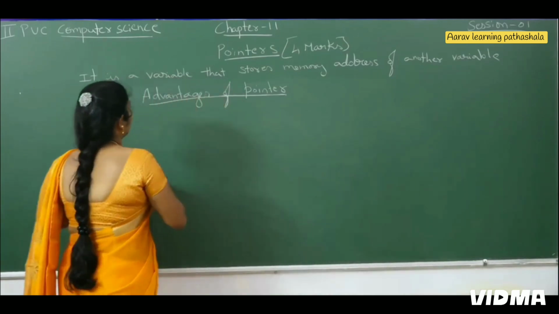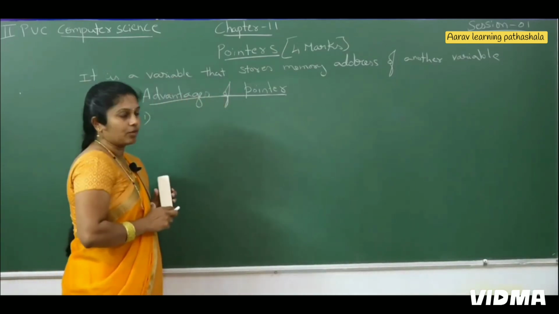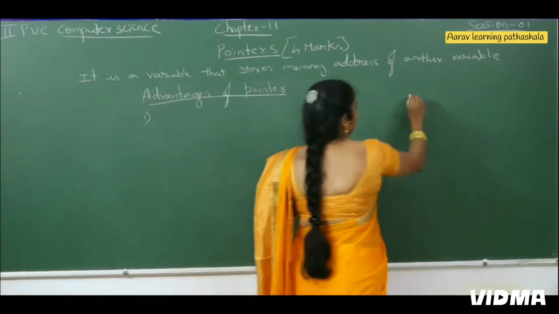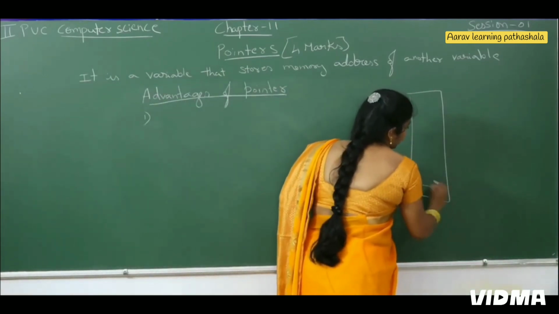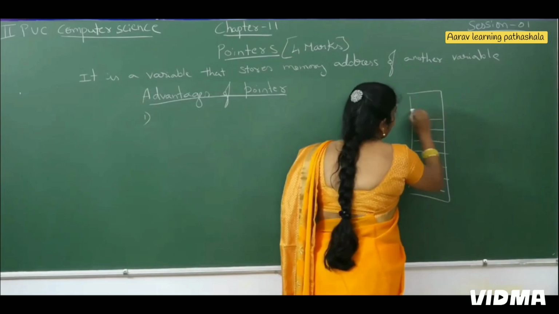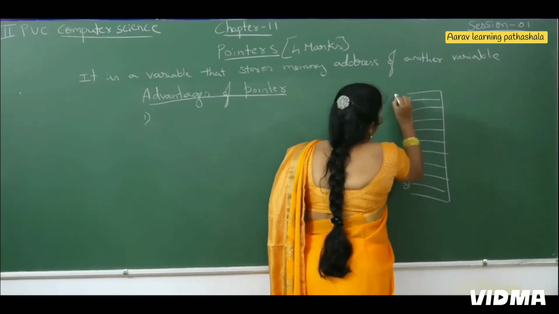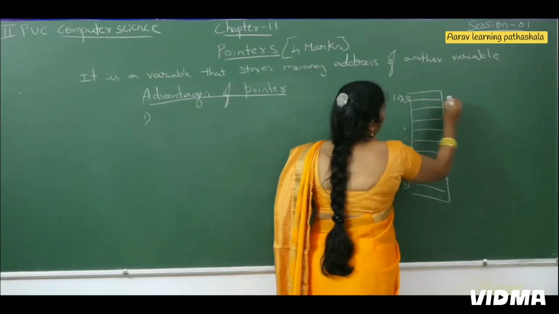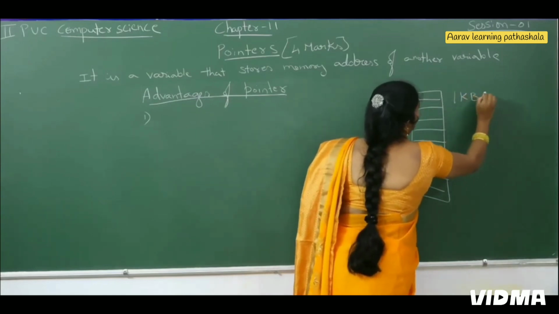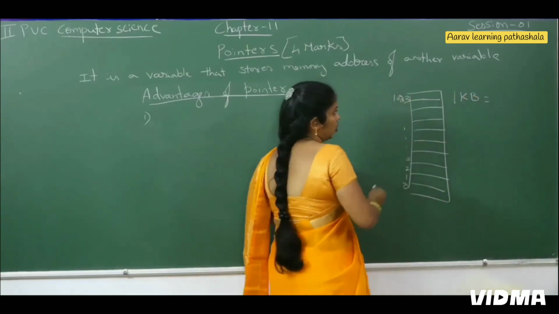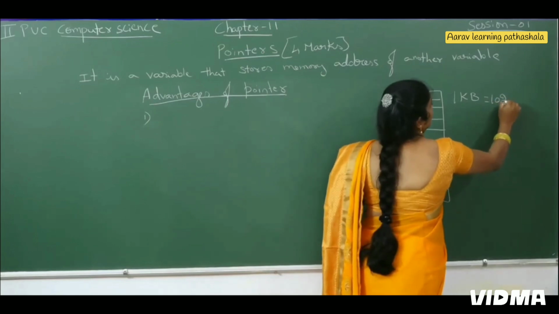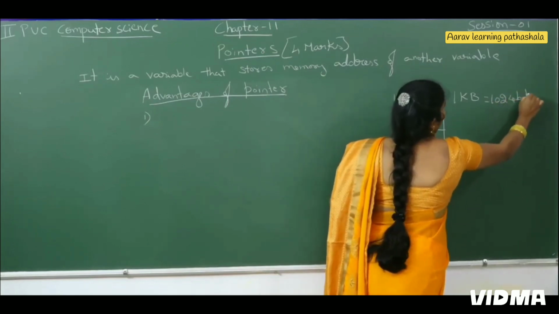Then what are the advantages of this pointer? Already I told you it is divided in the format of block format. Each block consists of bytes. Here it is 0, 1, 2, 3 up to 1023. If you have 1 kilobyte of memory, it means 1024 bytes we have.